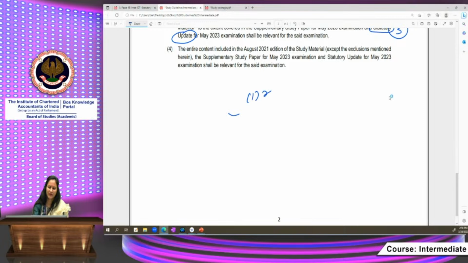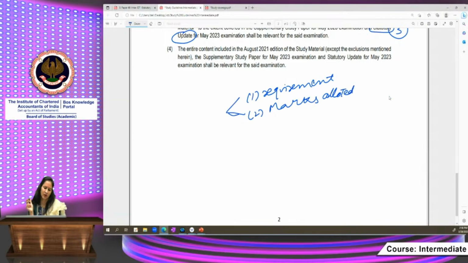One, what is the requirement of the question? Another, the marks allocated. So when you answer your question, you need to fulfill just two requirements: your answer should fulfill the requirement of the question and should be to the point.